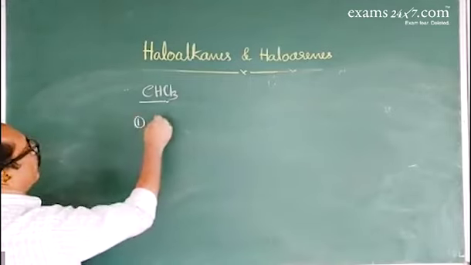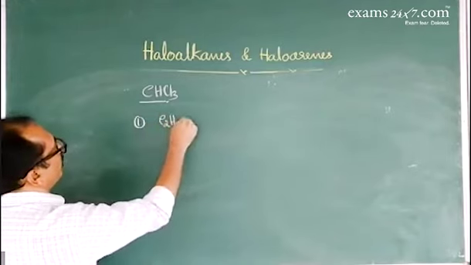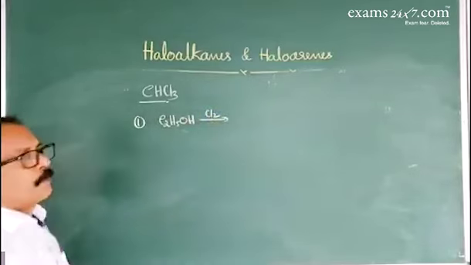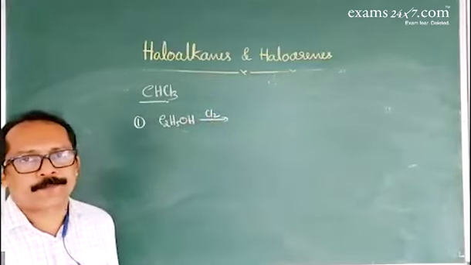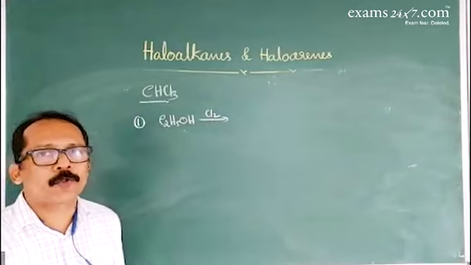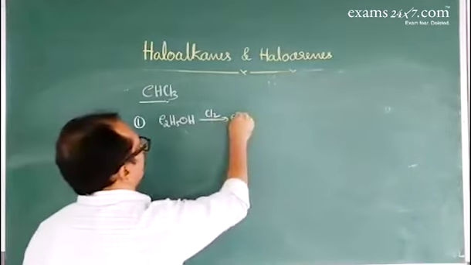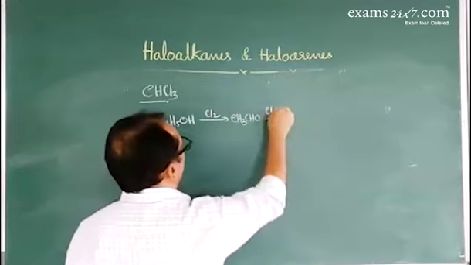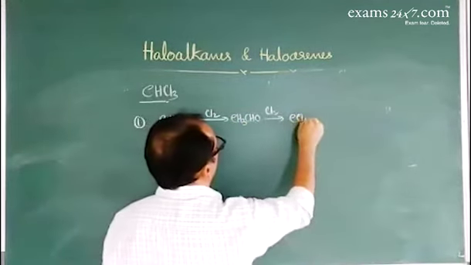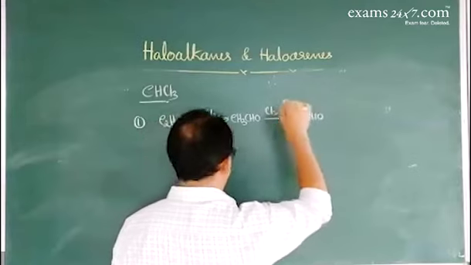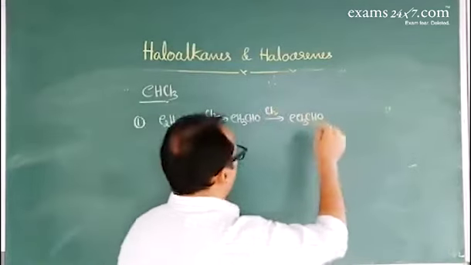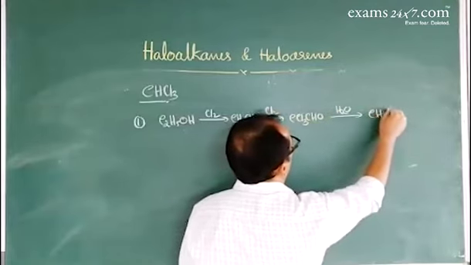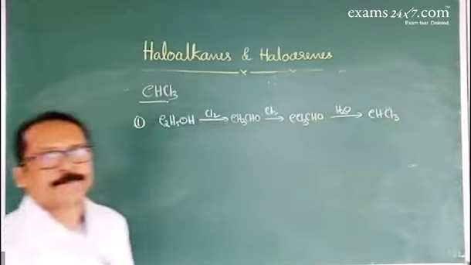First one, when ethanol, C2H5OH, reacts with chlorine, first chlorine acts as the oxidizing agent that converts ethanol to ethanal, CH3CHO. And this ethanal further reacts with chlorine to give trichloroethanal. Trichloroethanal on hydrolysis gives chloroform, CHCl3.